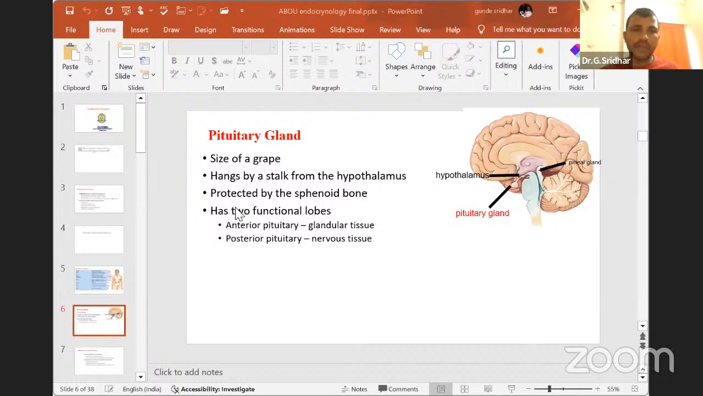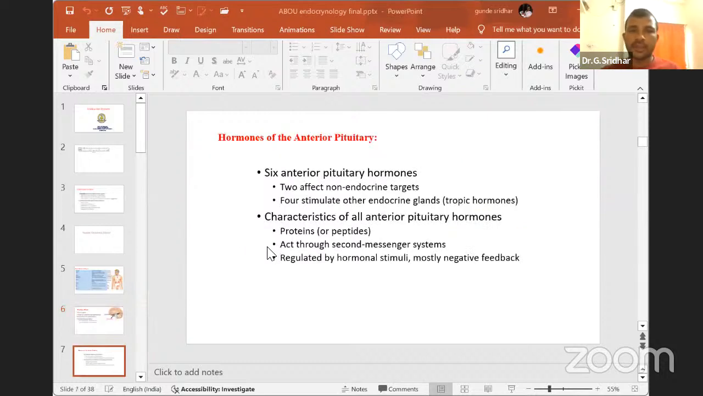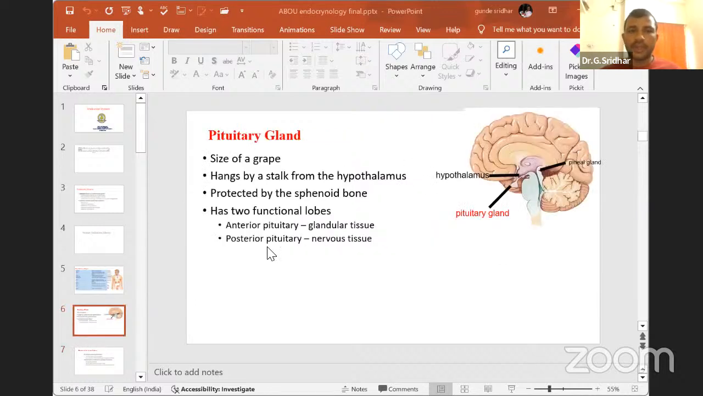You can see here in the slide that it is protected by the sphenoid bone. It has two functional lobes, the anterior pituitary and the posterior pituitary. We'll discuss their functions elaborately after some time. The pituitary gland has two main parts. The anterior pituitary gland mainly has the granular part, which releases different types of hormones.